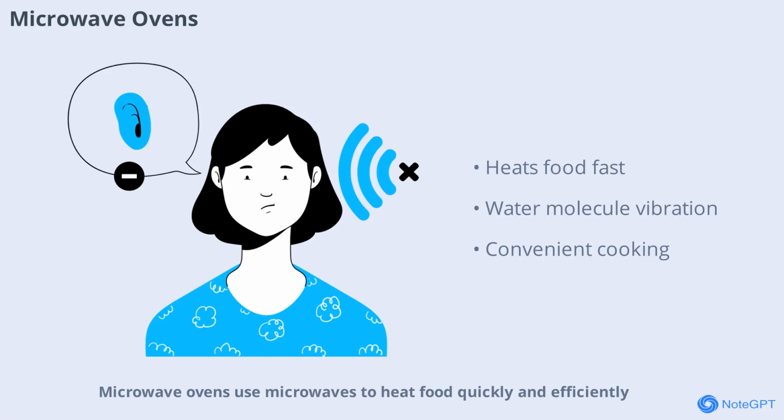Microwave ovens use microwaves to heat food quickly and efficiently. The waves cause water molecules in the food to vibrate, generating heat. This technology has revolutionized cooking, making meal preparation faster and more convenient for millions of people worldwide.